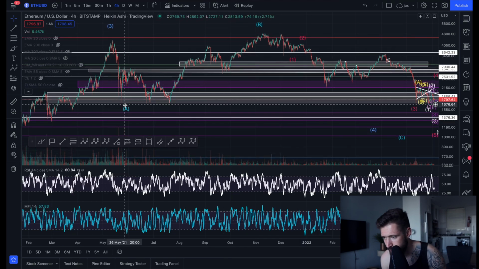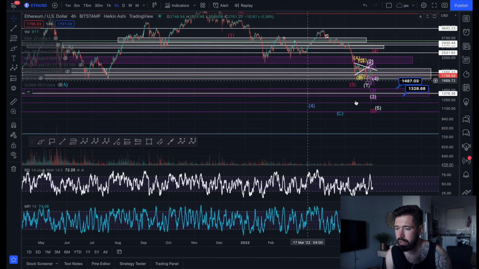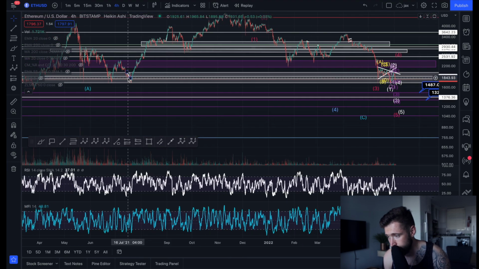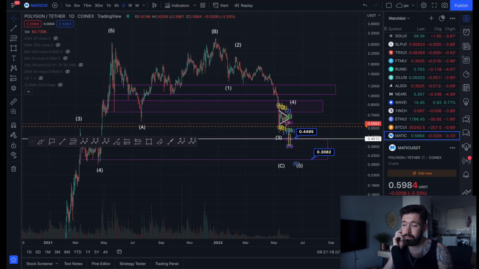As you can see here, we came down, we created A, we had an exaggerated B wave, and we're looking for that final wave C, which usually breaks lower than the wave A. And currently we are holding the support of the wave A. That's why I do think you're coming down a little bit more for ETH to complete that final wave C. So that's basically it for this one.